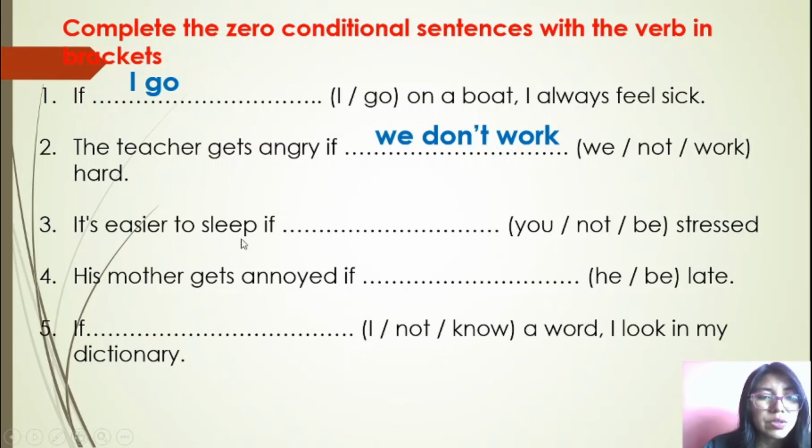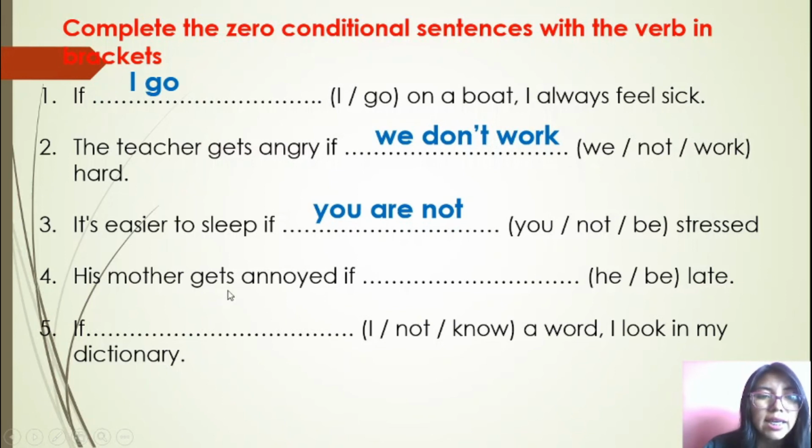It is easier to sleep if you are not stressed. We are going to use the subject you. And what is the negative form of the verb to be? Okay, it is easier to sleep if you aren't or are not stressed. Okay, that is a negative form of the verb to be. Pay attention to the difference.